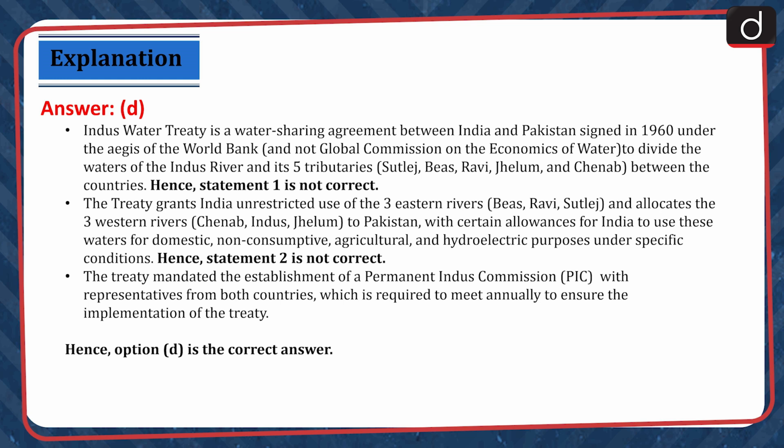The treaty grants India unrestricted use of the 3 eastern rivers, Beas, Ravi, Sutlej, and allocates the 3 western rivers, Chenab, Indus, Jhelum, to Pakistan with certain allowances for India to use these waters for domestic, non-consumptive, agricultural and hydroelectric purposes under specific conditions. Hence, statement 2 is not correct. The treaty mandated the establishment of a permanent Indus Commission with representatives from both countries, which is required to meet annually to ensure the implementation of the treaty. Hence, option D is the correct answer.